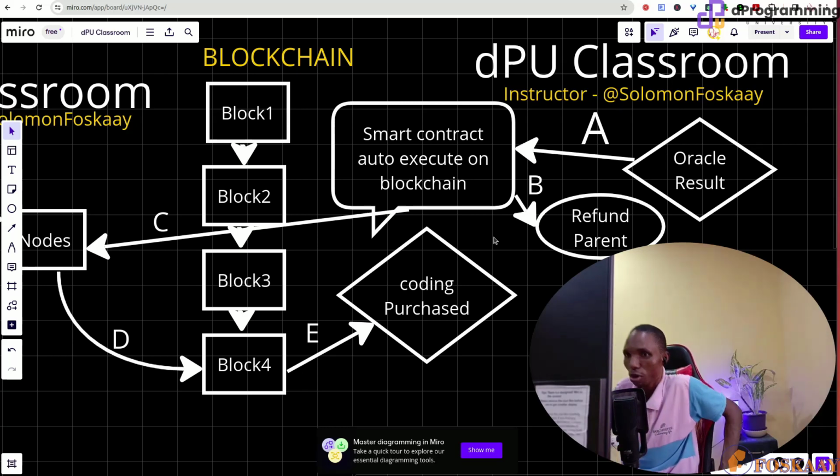The only way they can get money out of this smart contract, no way to withdraw, it has been coded, is if this condition failed, which is either you got first to third position, or you score 70 and above.